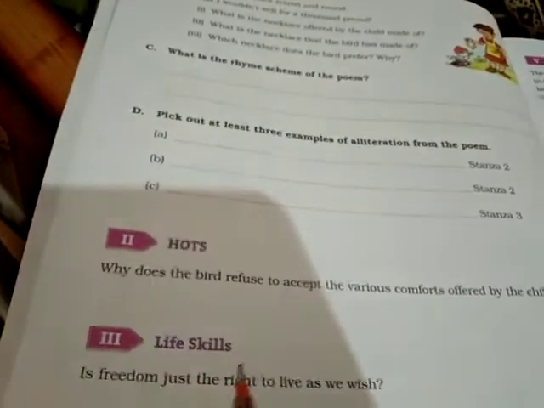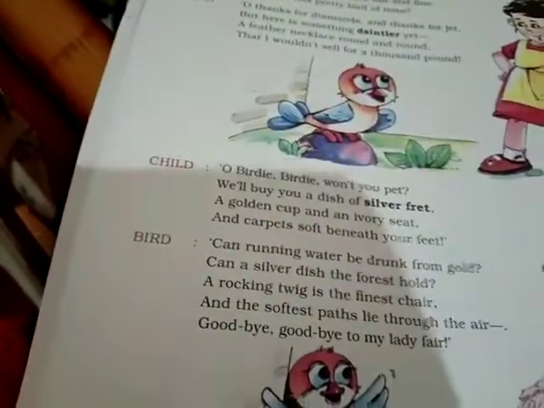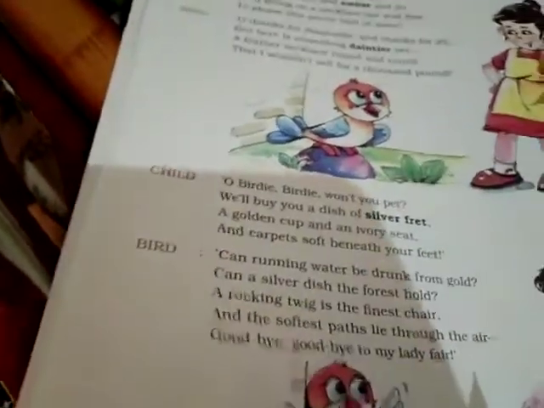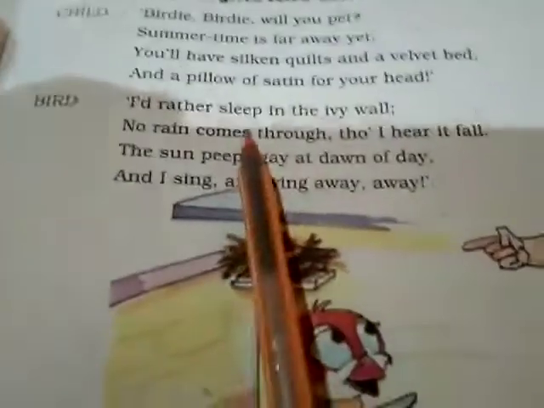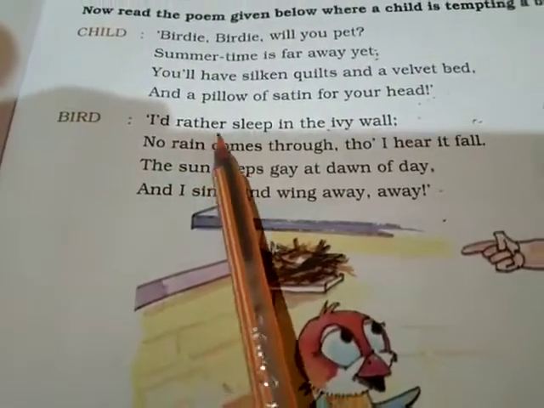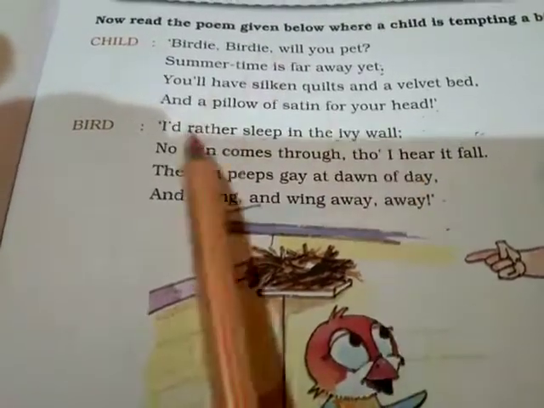So in stanza 2, how are we going to pick the alliteration? I will tell you. We will turn one more page for stanza 2. Now, "I would rather sleep in the ivy wall."